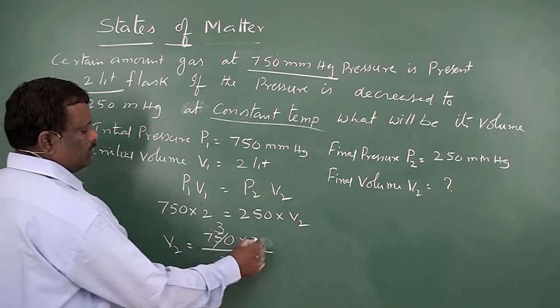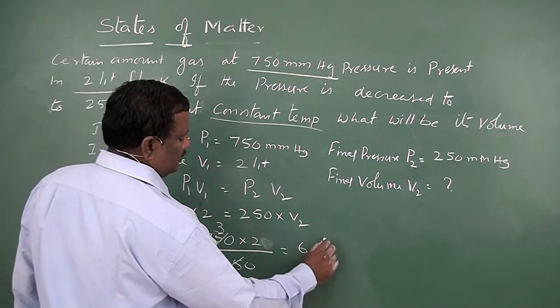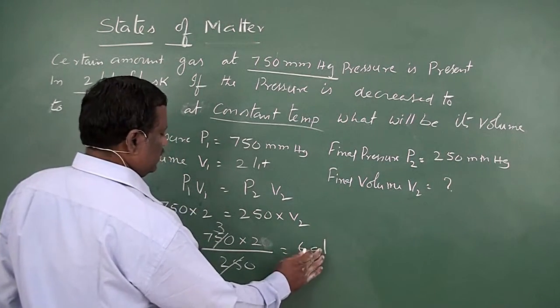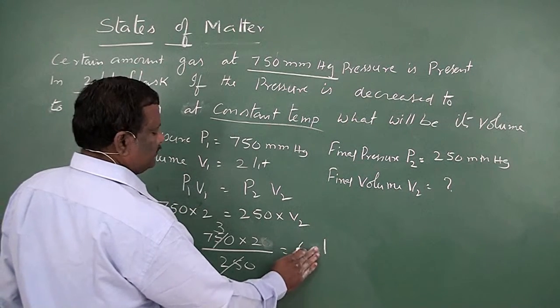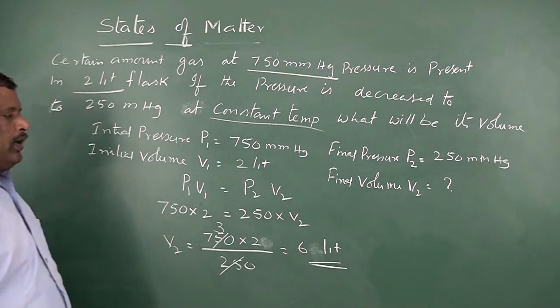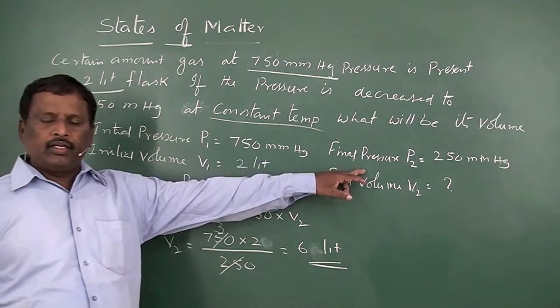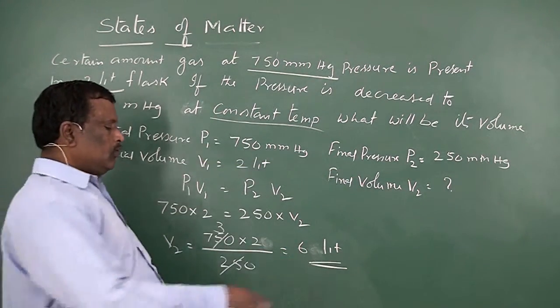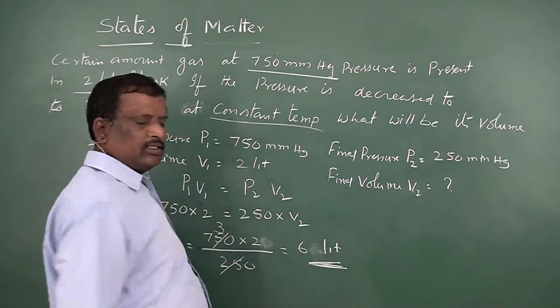This is 3 times, 3 2s are 6. So, at 250 mm Hg pressure, the final volume of the gas will be 6 liters.